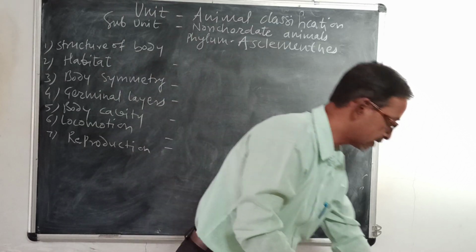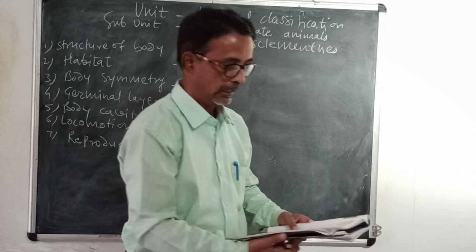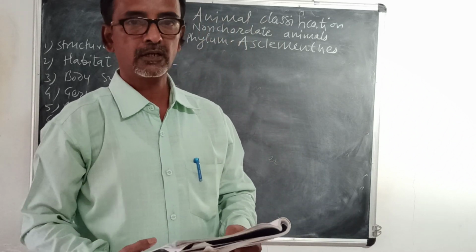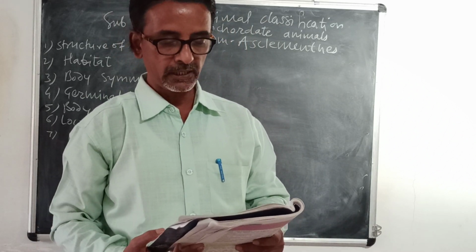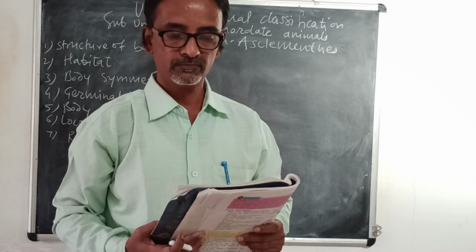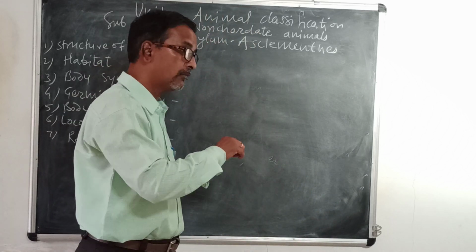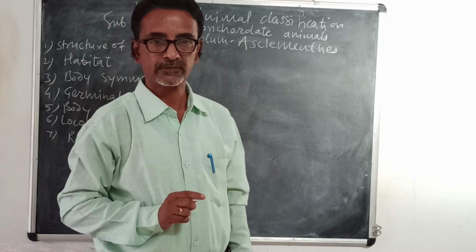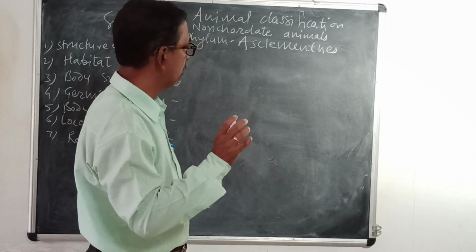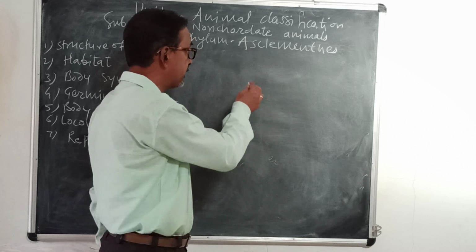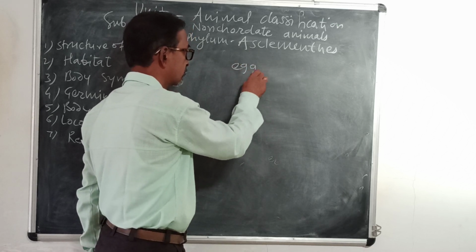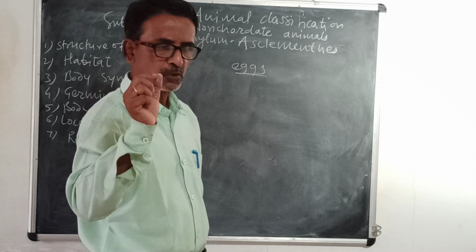So first we shall see the question. The question is asked: how does the infection of tapeworm in man occur? Means how tapeworm affects human beings. The eggs of tapeworm are very small.